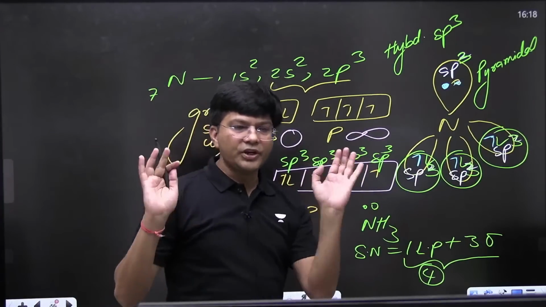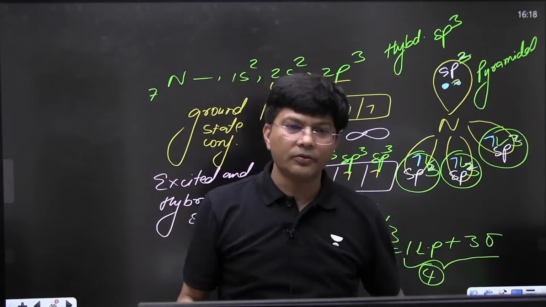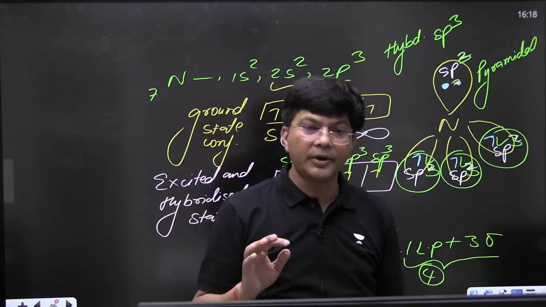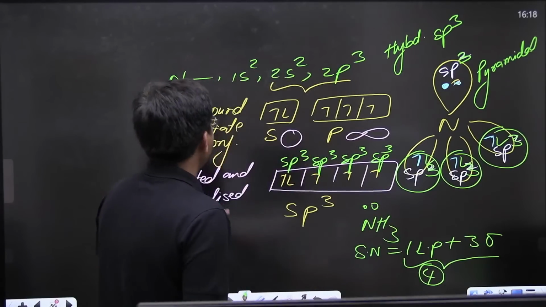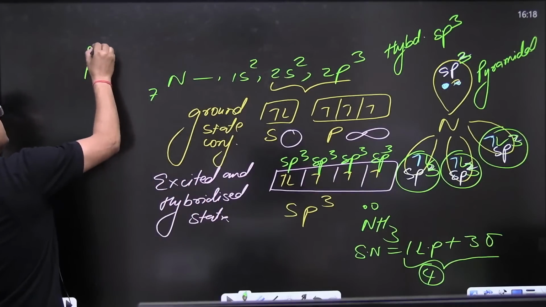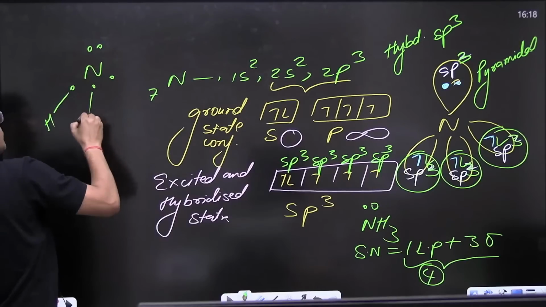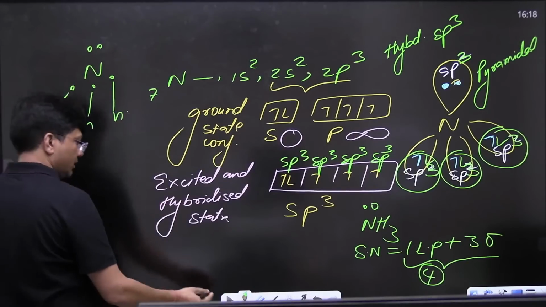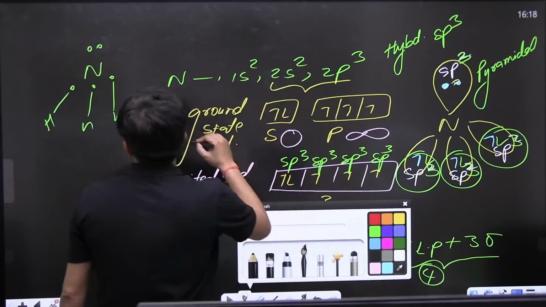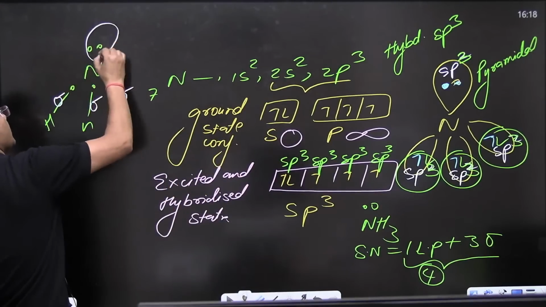Till now, if it is clear to each and everyone, do let me know how to find out hybridization. Over here you can find out nitrogen. Nitrogen has 5 electrons in the outermost orbit. It has formed a bond with 3 hydrogens. So, you can see how many sigma bonds? 1 sigma bond, 2 sigma bond, 3 sigma bond, and 1 lone pair.